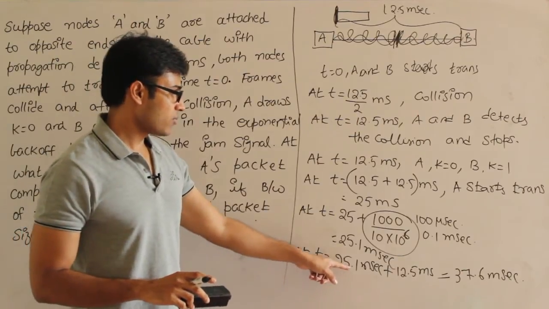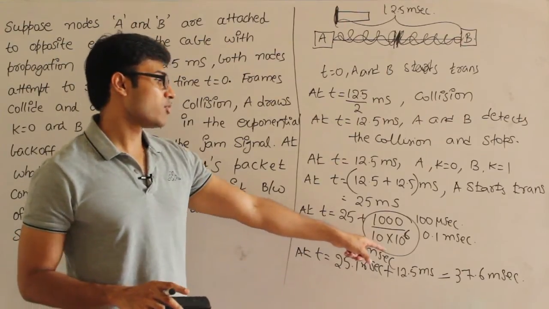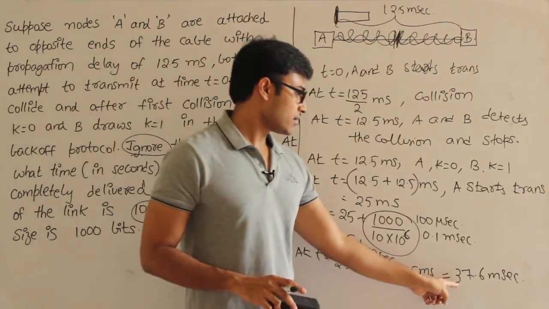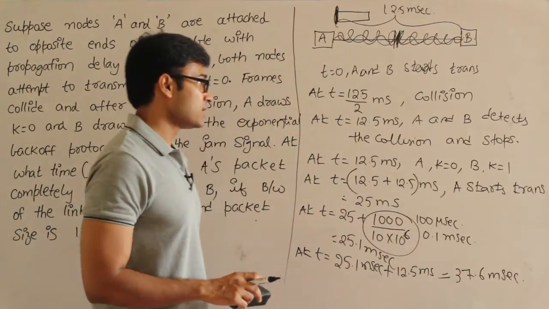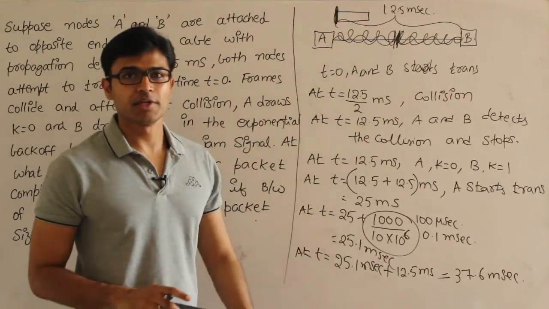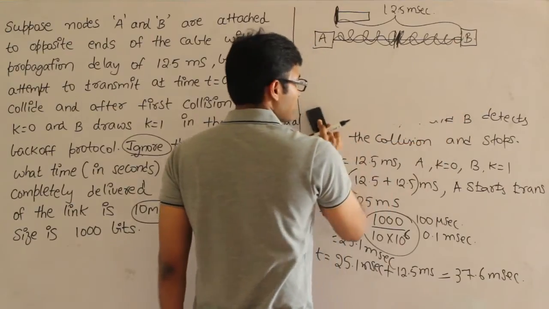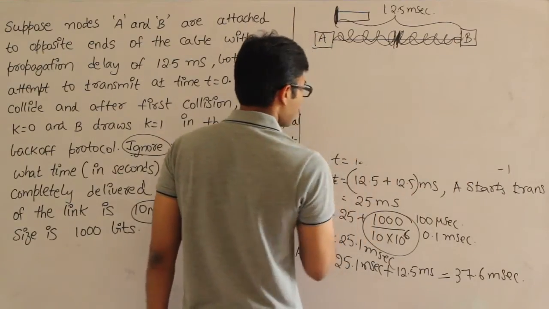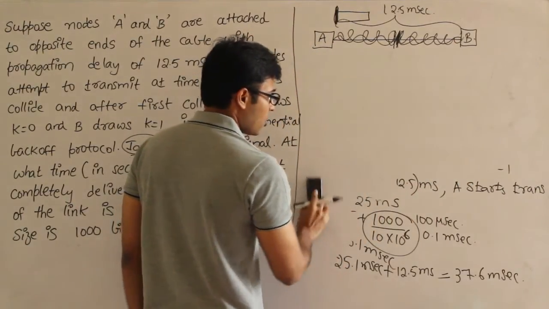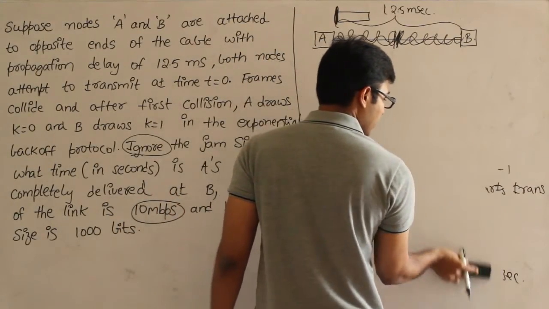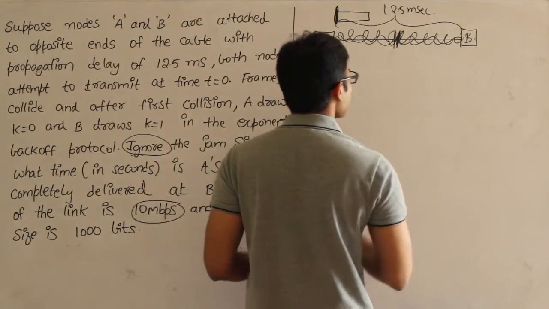Therefore 25.1 milliseconds plus 12.5, because the last bit has to go to the other side. So at time t equal to 37.6 milliseconds, the entire packet is on the other side. It is not enough that you transmit the packet. We say that a packet is at the other side only when all the bits are at the other side. Therefore we should transmit as well as propagate.